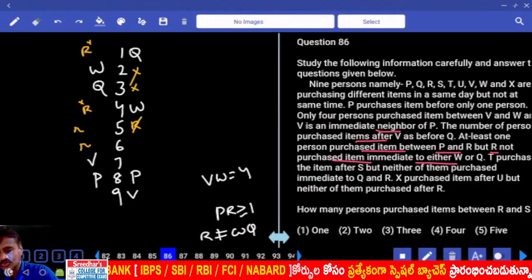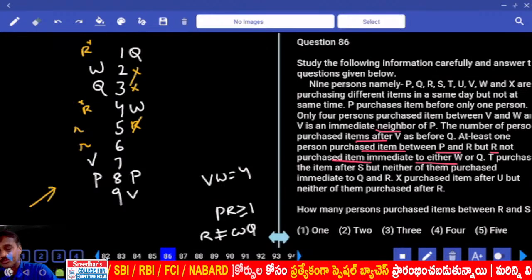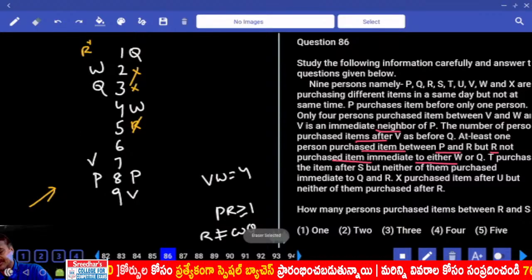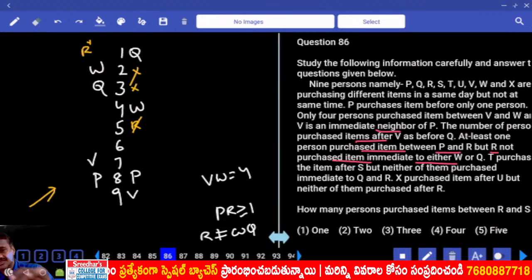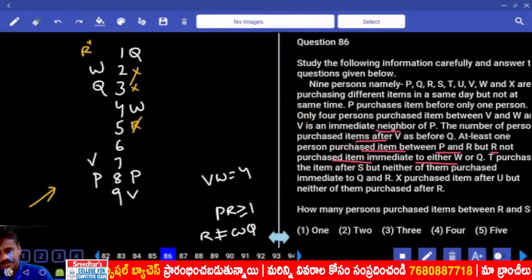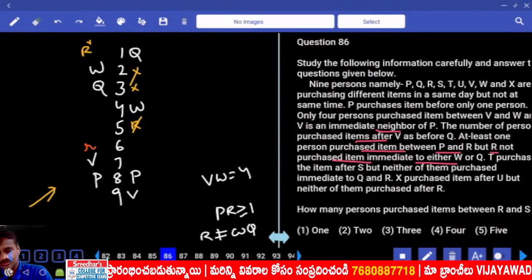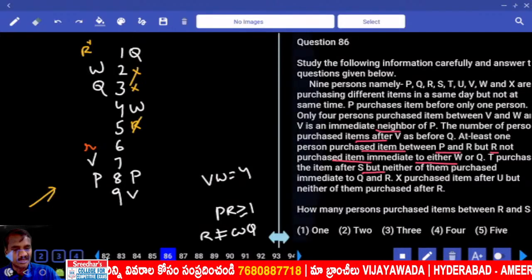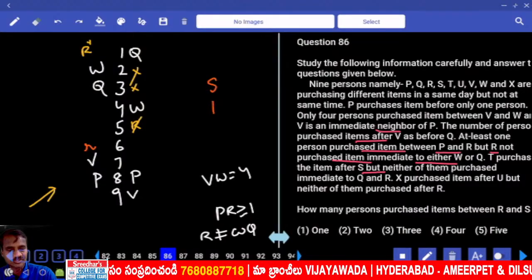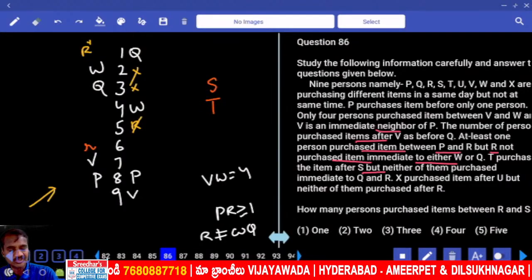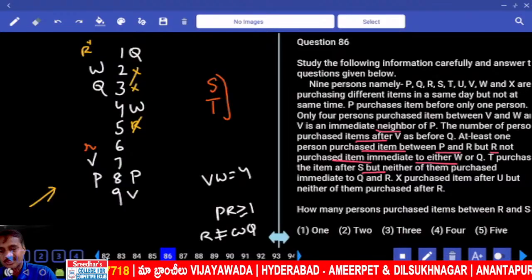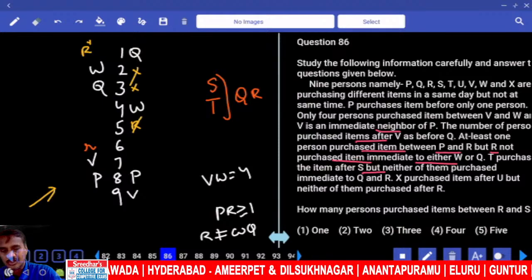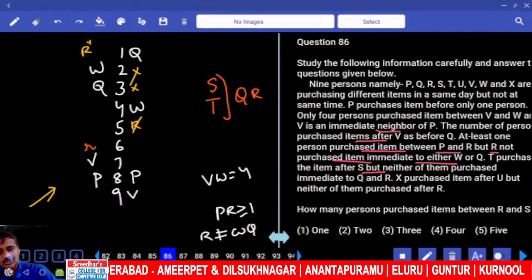And how many possibilities? Only in this case. How many places can R have here? 2 possibilities: R can be 6th place or R can be 5th place. If R is at the 6th place, P and R have a gap of at least 1. And T purchases an item after S, but neither of them purchases immediately next to Q and R. T and S are not adjacent to Q and R.